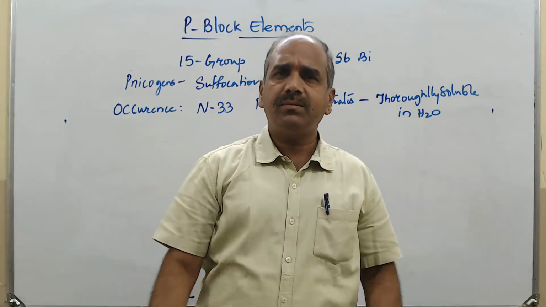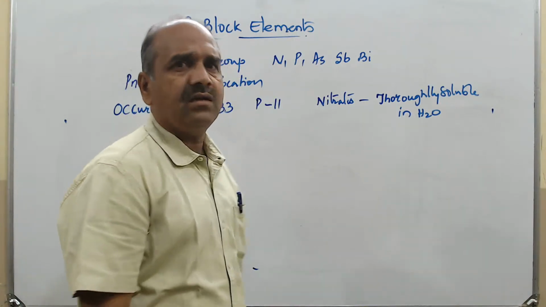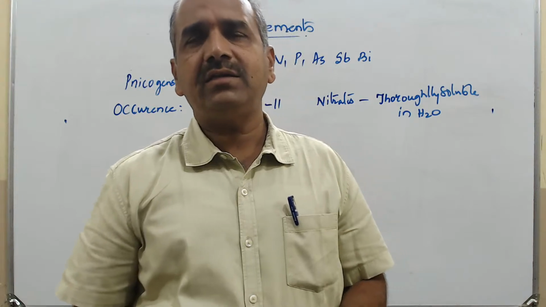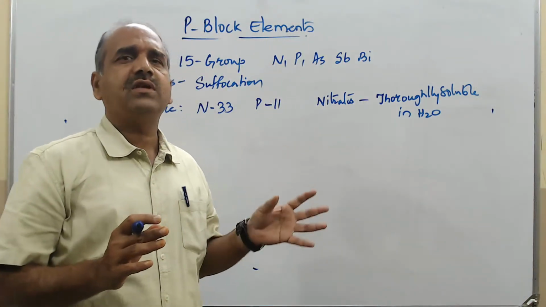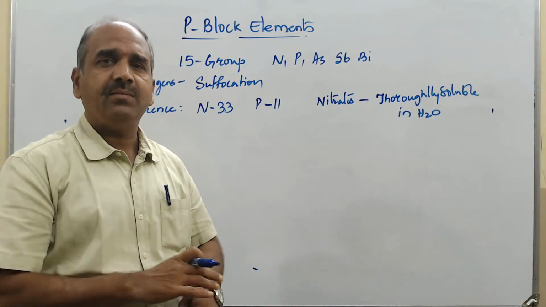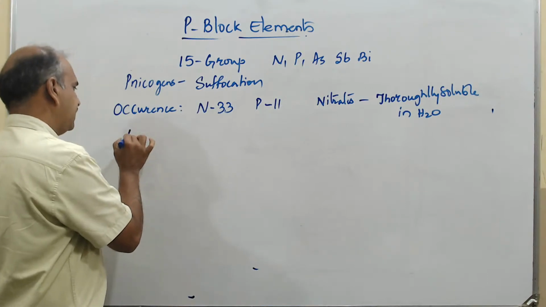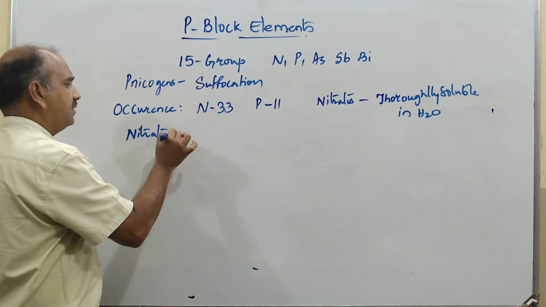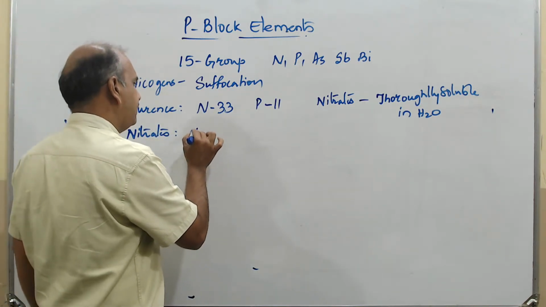Because of that, remember, the nitrates shall be dissolving, and those compounds are not much available in the Earth's crust. Now, important nitrates, if you take those nitrates,